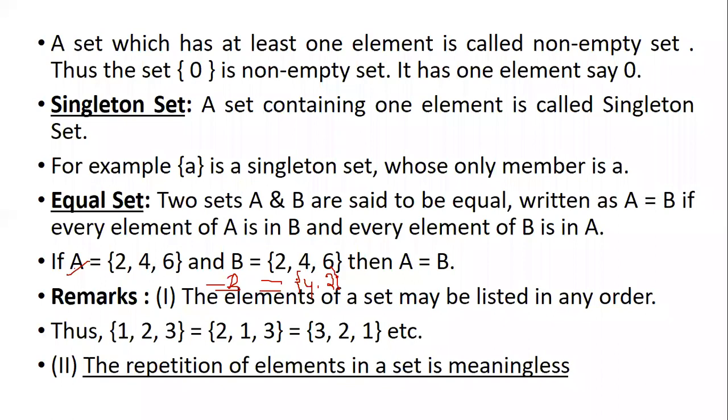Now everybody is clear about this part. Okay, now when it comes to equal, what I'm trying to say is this A and this B are not equal. Okay, let me change the color here. This set A and this set B are not equal. Now why is it not equal? Because they are not in the same order and not all the elements in A are present in B. So that is why it is not equal.